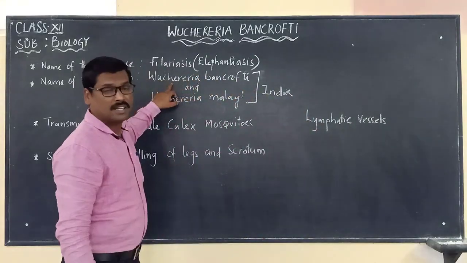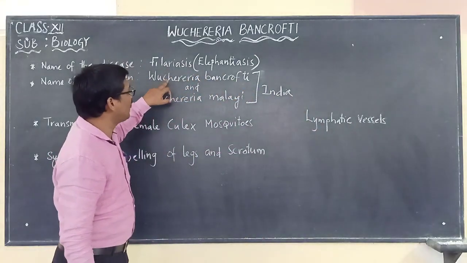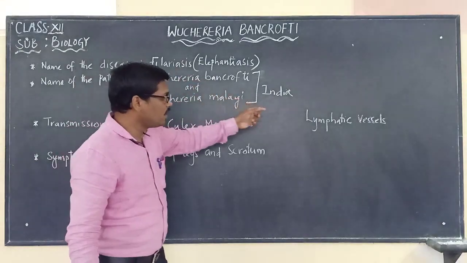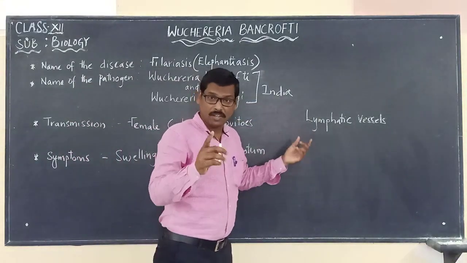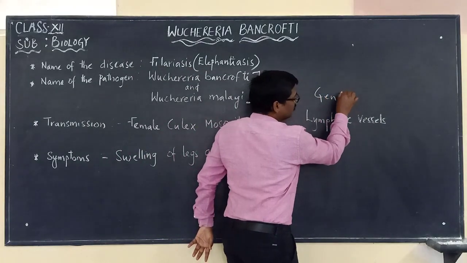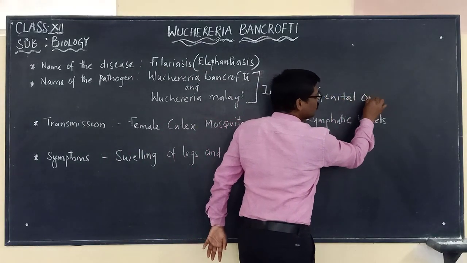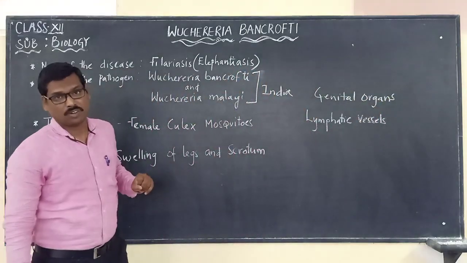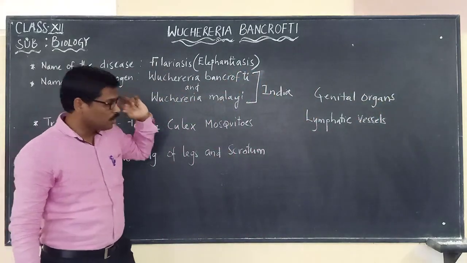The organism Wuchereria bancrofti causes filariasis. Lymphatic vessels and other organs like the genital organs can also be infected by it.